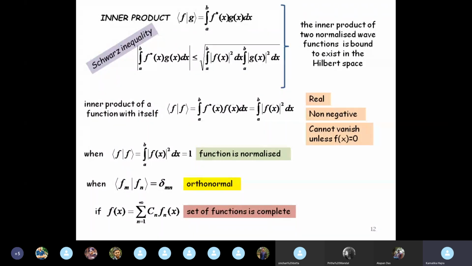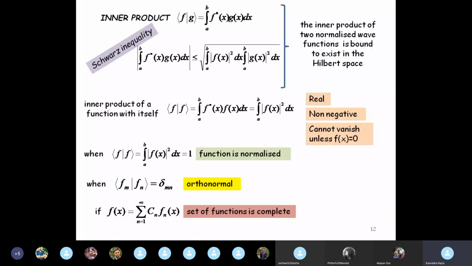So the same things can be spoken of in the premises of the Hilbert space, and we are talking of those in terms of the inner product. So you have to understand that the inner product, or this kind of an expression, is extremely important in all our discussions when we talk in terms of the Hilbert space and linear algebra.